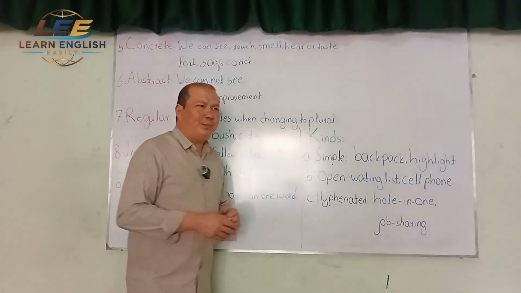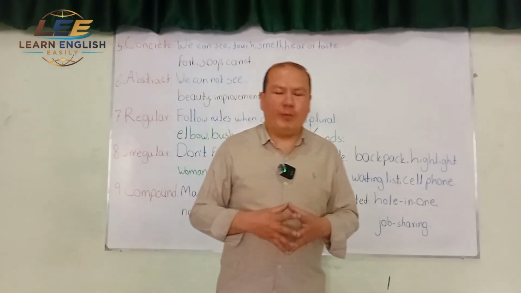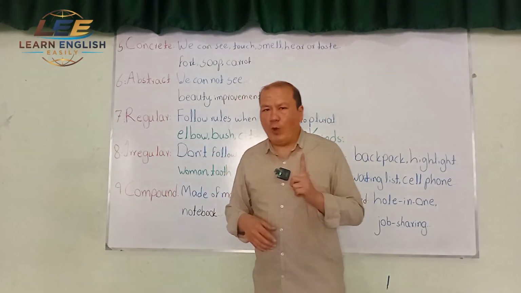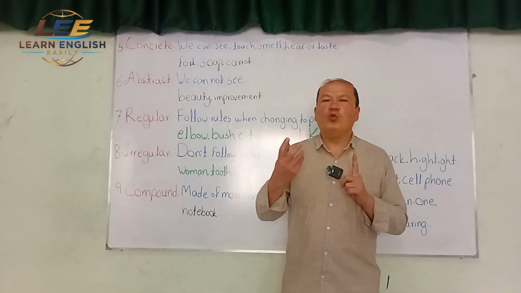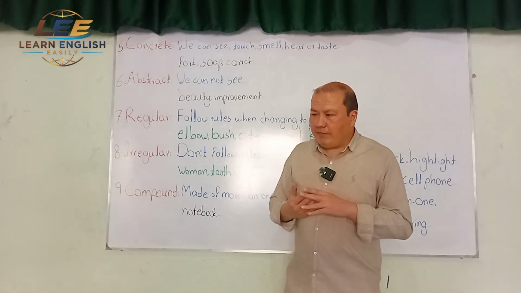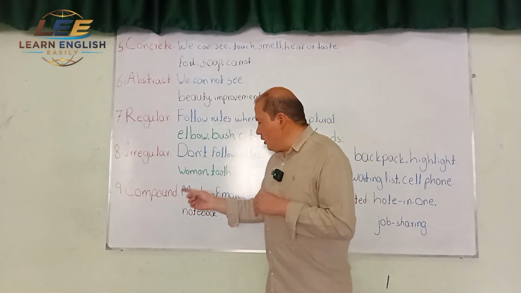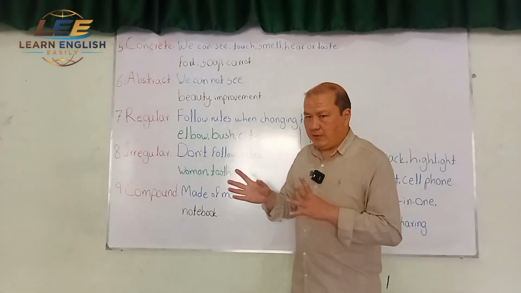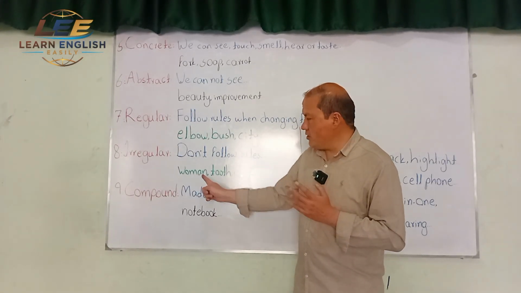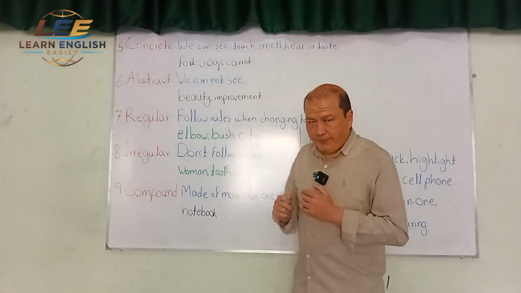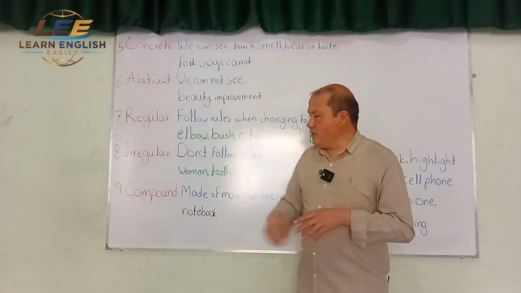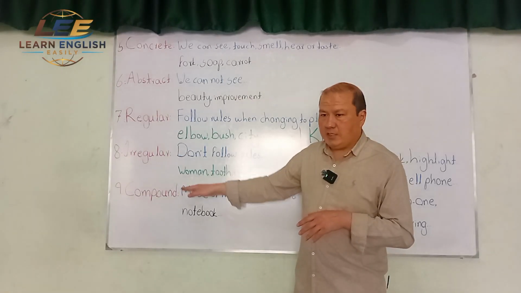Examples. One of them is woman. Now if it is only one, I say one woman or a woman. But if there are more than one, then I change this A to E. I don't add S, I don't add ES, I don't do anything. I just change this A to E. And keep in mind that the pronunciation also gets completely changed.